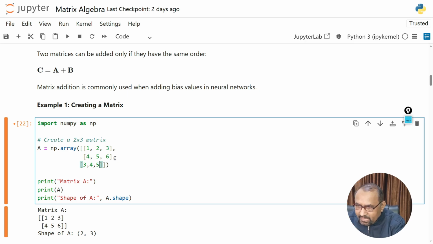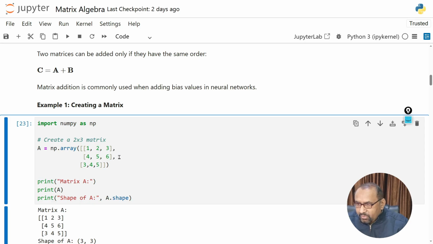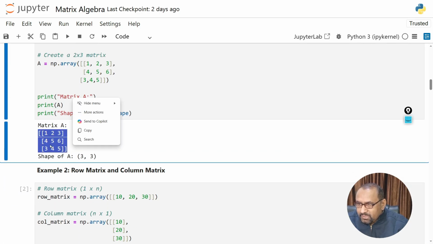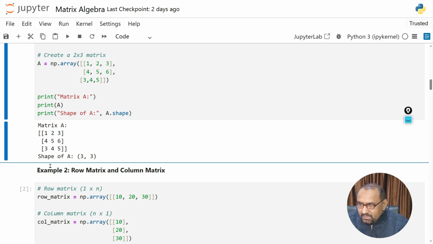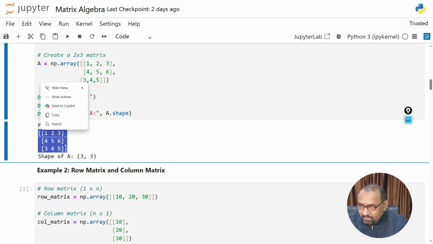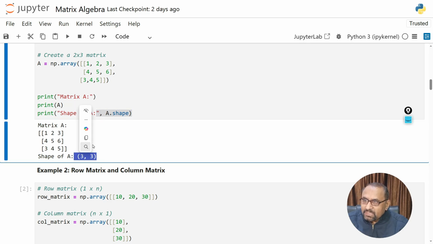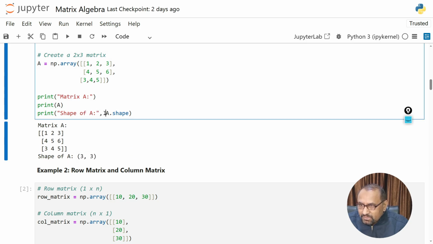When I execute again, you can see we now have a new matrix A with the elements 1, 2, 3, 4, 5, 6, then 3, 4, 5. And by using this function, you can see now the order of the matrix is 3 by 3. This order is returned by A.shape, and this is the string 'shape of A' which appears on the left-hand side of the order.